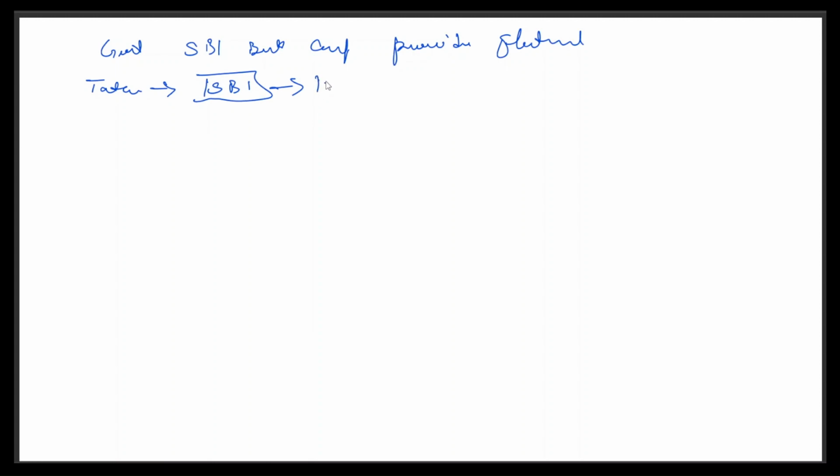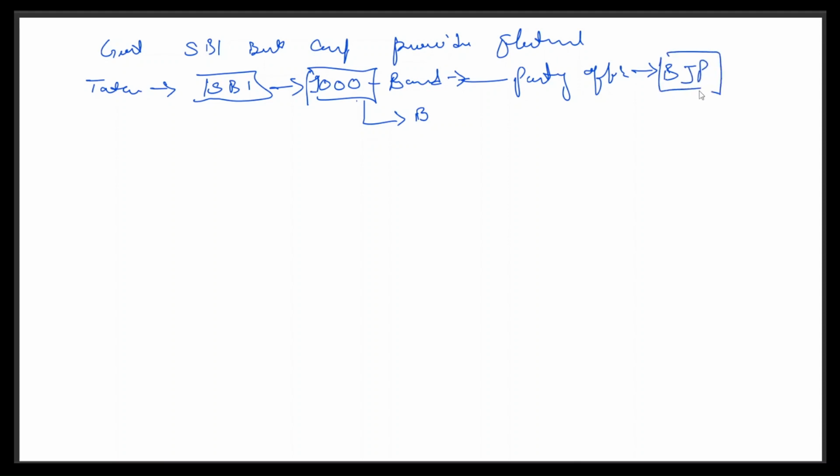Tata will say: just make me a 1,000 rupee bond. He will make the bond for Ratan Tata, and Ratan Tata brings this bond and goes to a party office like the BJP. He will give this bond to the BJP, and the BJP will present it to the SBI, and they will convert it into money and transfer it into the BJP account. So that's how it works.